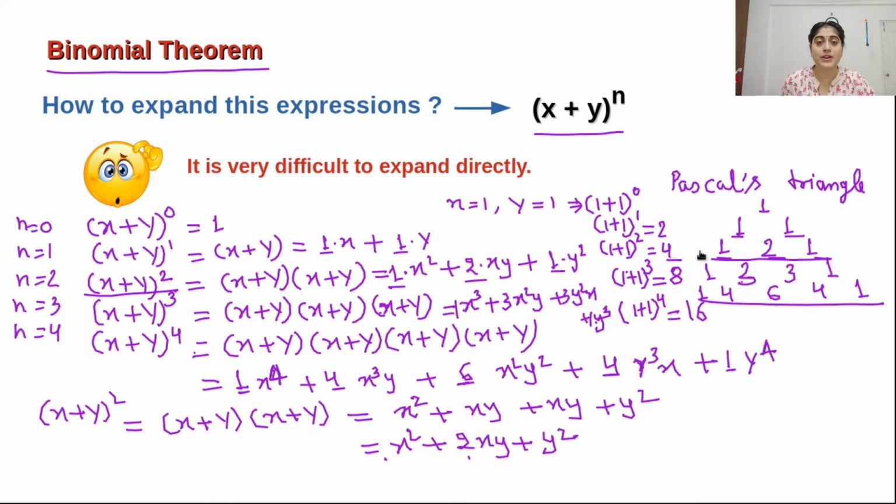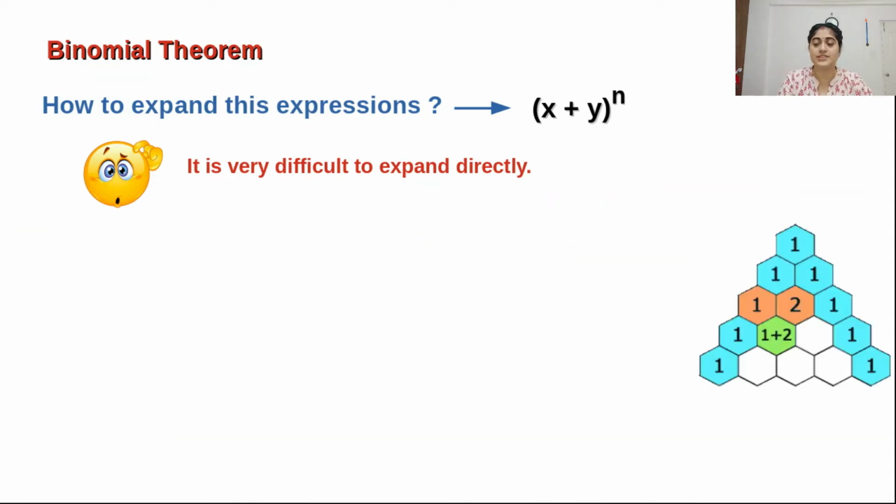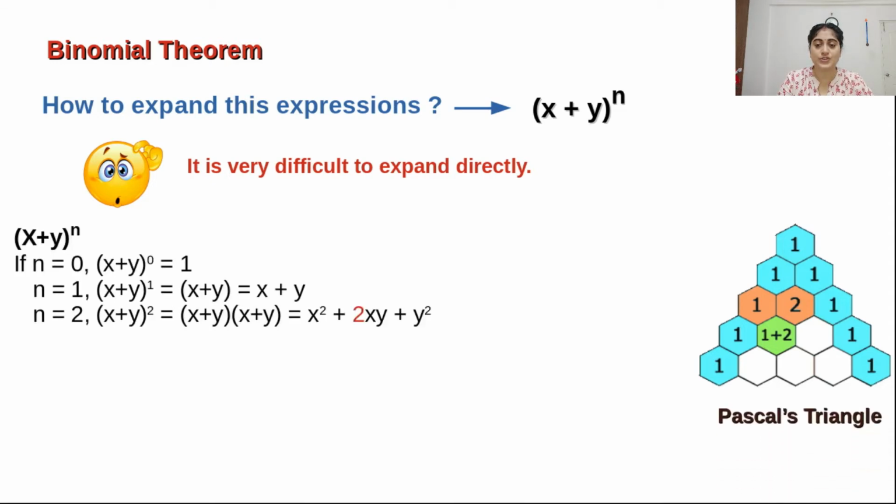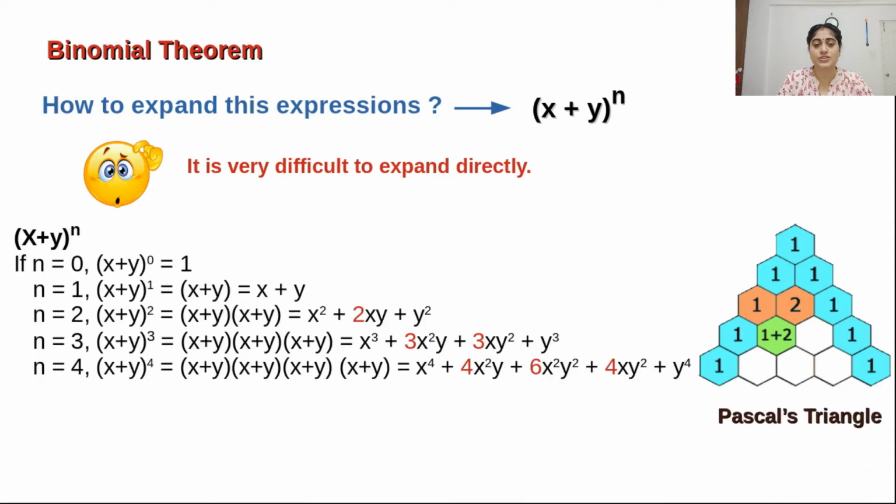So binomial has made one generalized form. How to make that generalized form? This is the Pascal triangle and these are the equations I have written. Similarly, I can solve through the direct way and the Pascal triangle way. Now I just want to try how to make it in a generalized form.